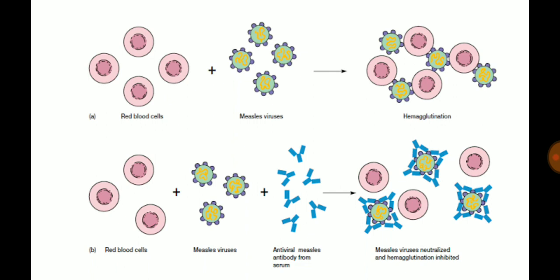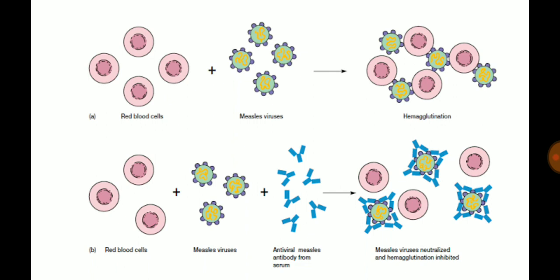Now if you see part B, RBC is there in the solution, virus is there in the solution, but you have added an antiviral measles antibody from the serum. If a person is infected with this disease, then definitely he has the antibody for that disease in the serum.